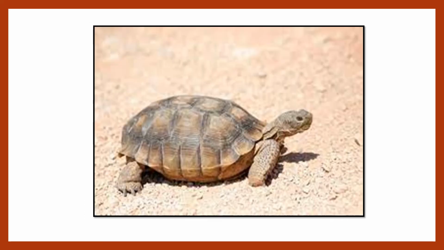Next animal is tortoise. Tortoise is a reptile that cannot breathe in water. It puts its nose out of water to get some air. So though it stays in water, it cannot breathe in water. Hence it is not an amphibian, but it is amphibious. Means he can live in water, but he cannot breathe in water. So it is called amphibious.